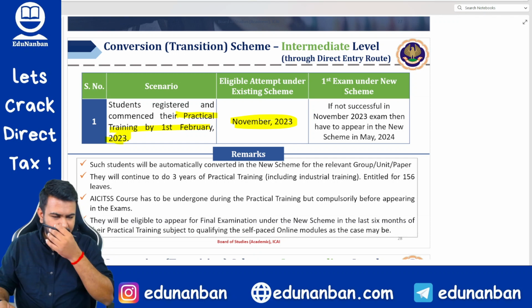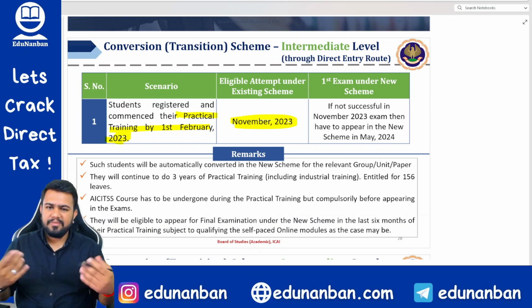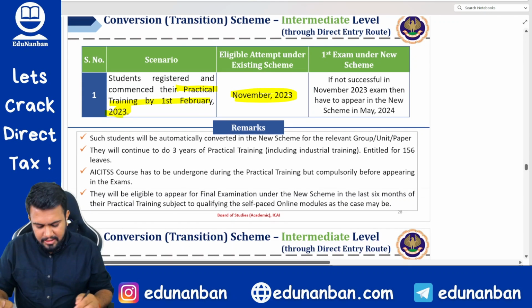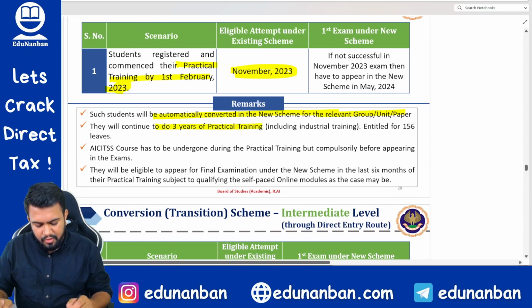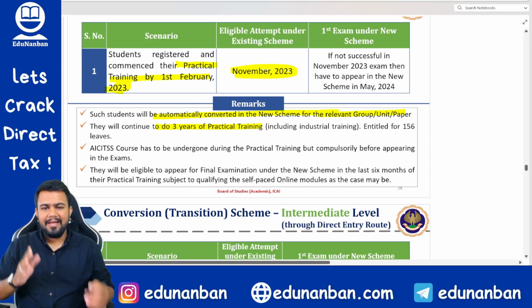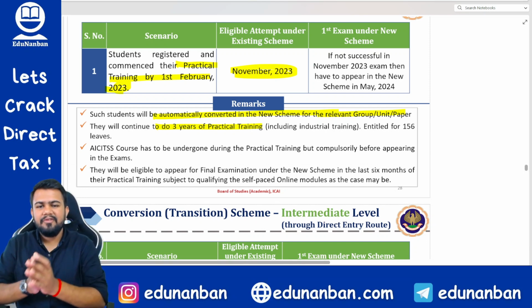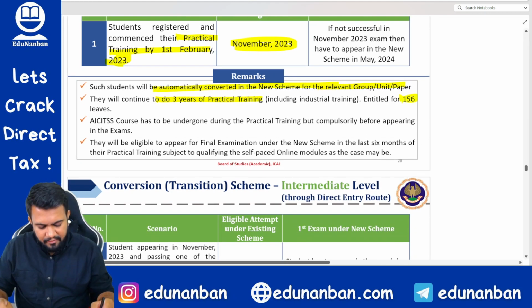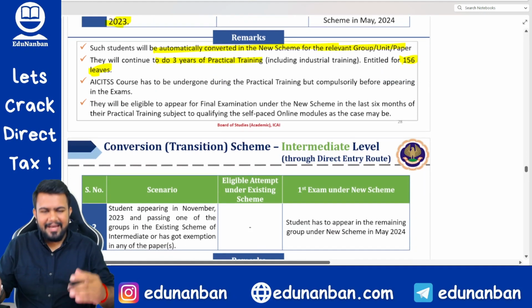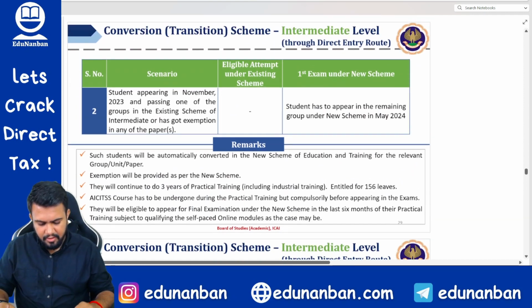If they are not successful, they have to appear in May 24 as per the new syllabus. Such students will automatically get converted into the new scheme. If they do not clear in November 23, they will continue to do 3 years practical training. As I told you, if you have already registered for articleship, articleship will be for 3 years. Okay, entitled for 156 days leave, then as usual you have to carry on the course.